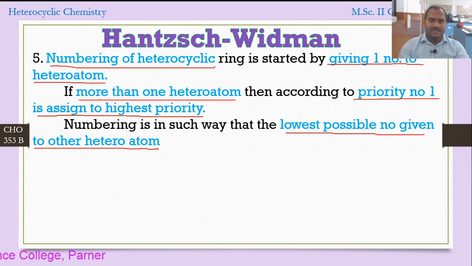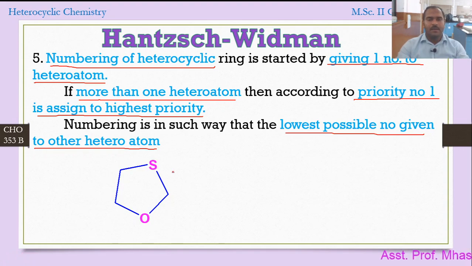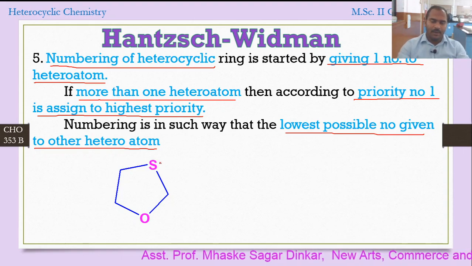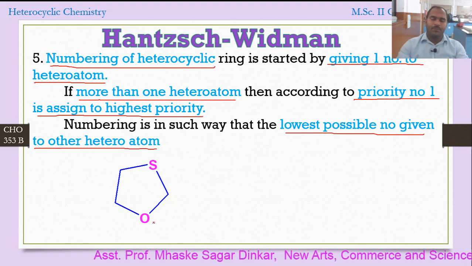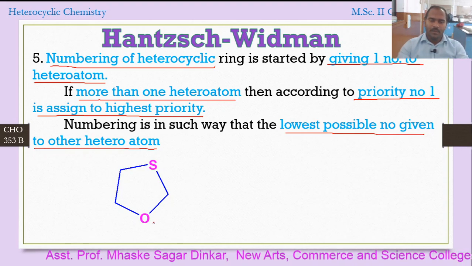So let's consider an example. Here you can see it is a 5-member cyclic structure and it contains oxygen and sulfur. Now there are two heteroatoms and we have to give the number. The number will start either from this heteroatom or this heteroatom, which depends upon the priority.